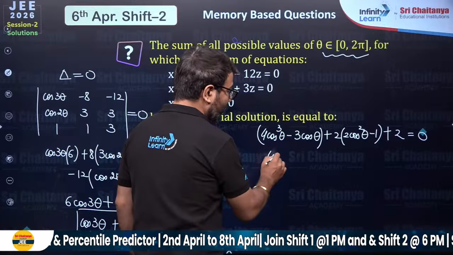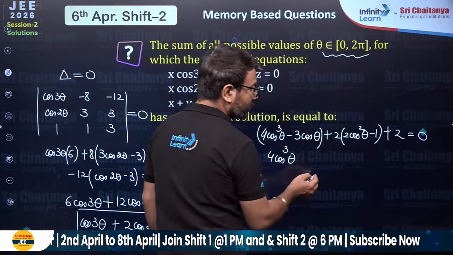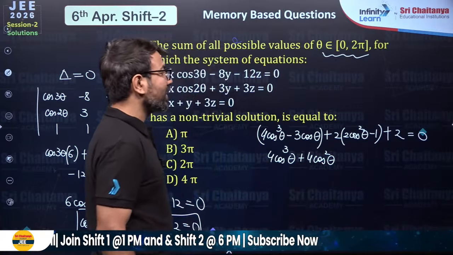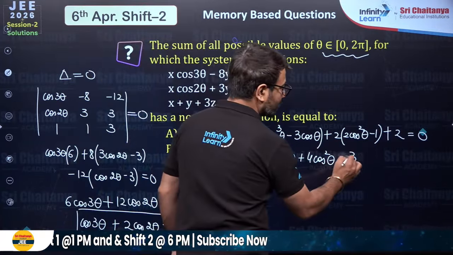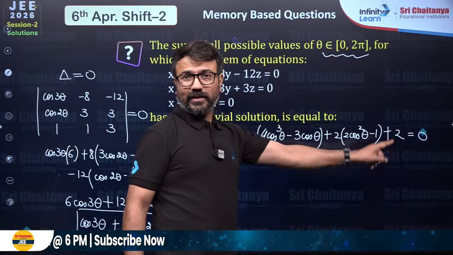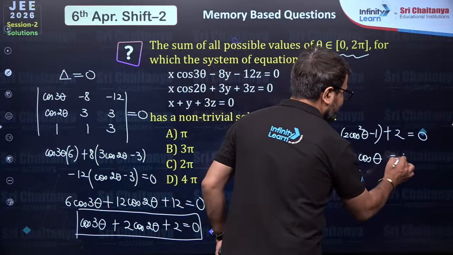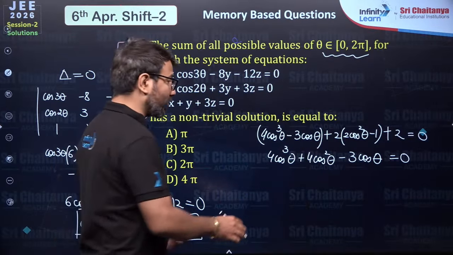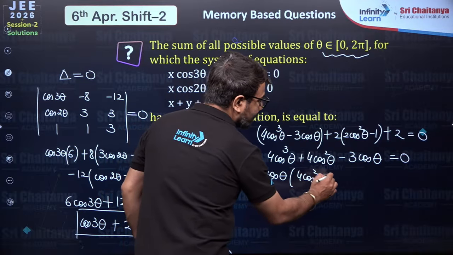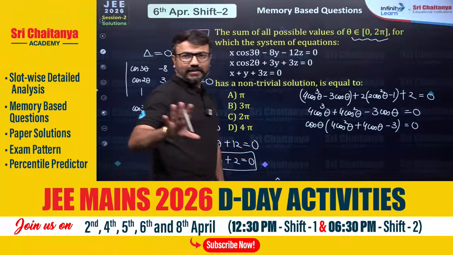You will see here that 4 cos cube theta is as it is. And here you will observe that 2 into 2 will become 4 cos square theta. So I am writing here 4 cos square theta. Is that clear to everyone? Then you are having minus 3 cos theta. And then you will be observing here that 2 into minus 1 is minus 2. And minus 2 plus 2 will get cancelled, so here you will get 0. So if you take cos theta common, see what will happen. You will be left with 4 cos square theta, and then here it will be 4 cos theta, and then here it will be minus 3, which is equal to 0. Is it clear to everyone?